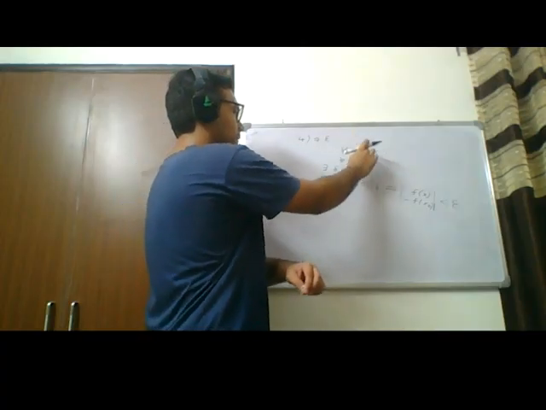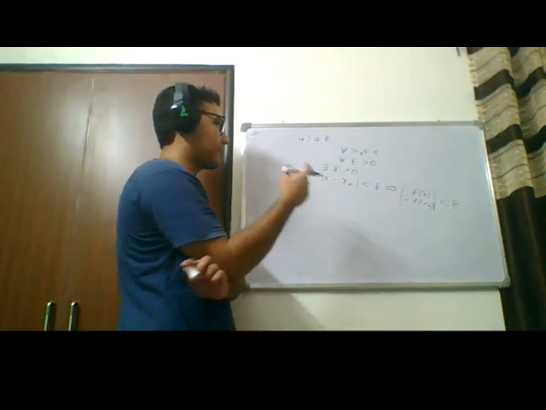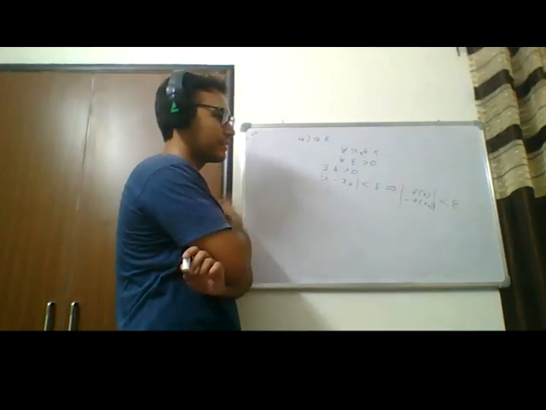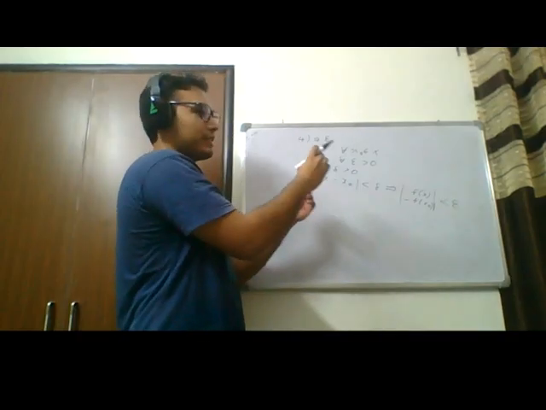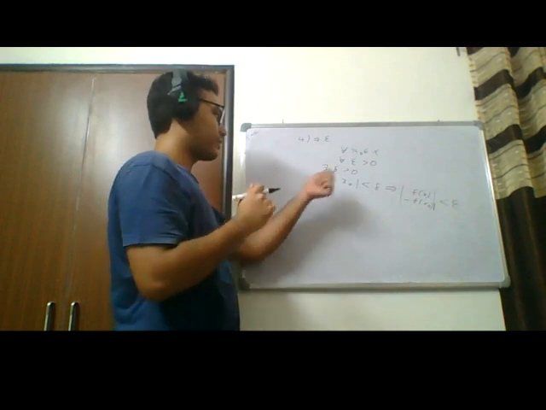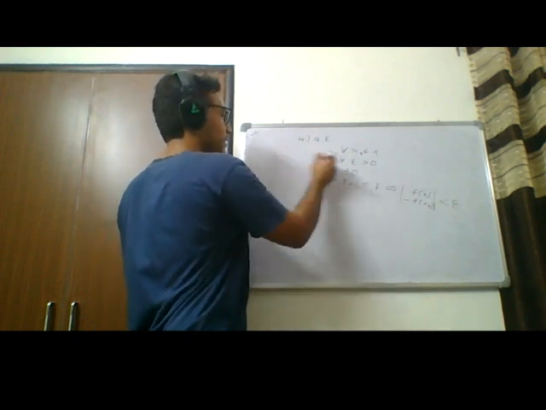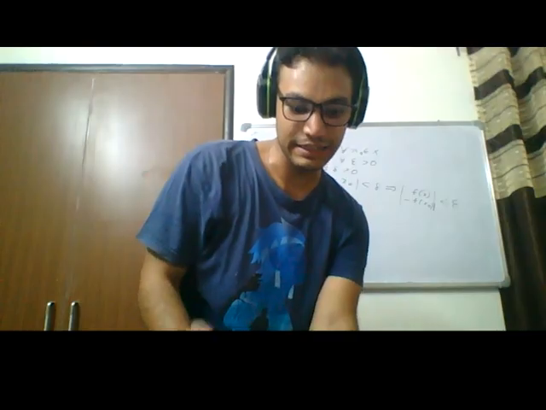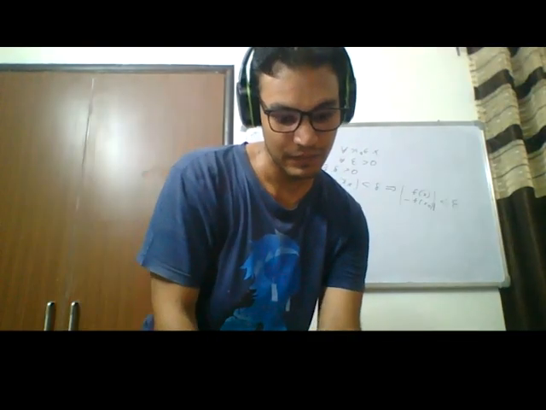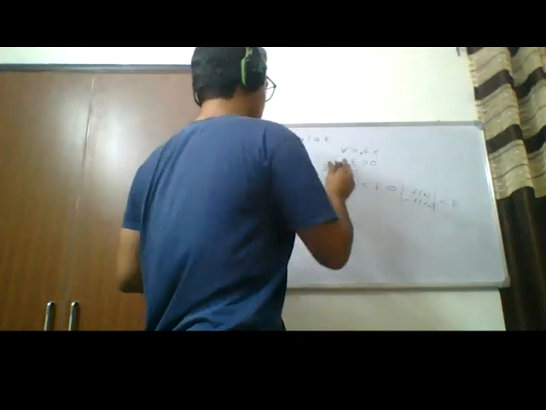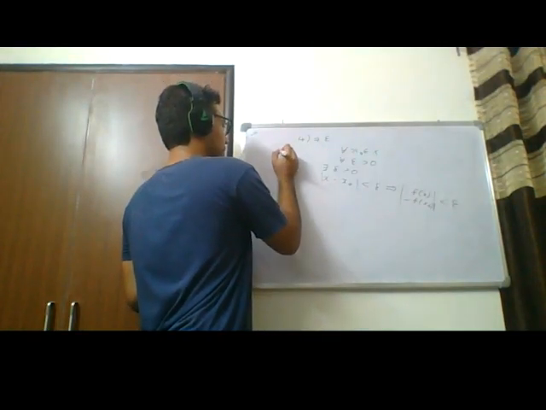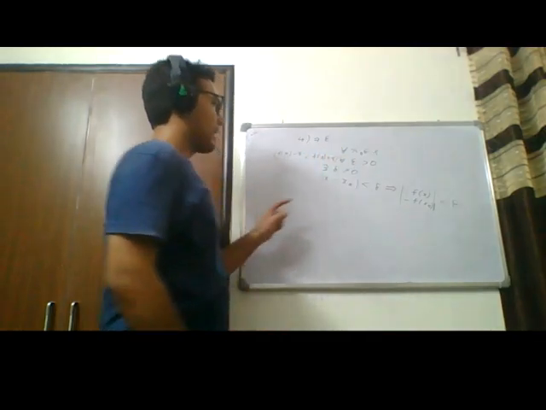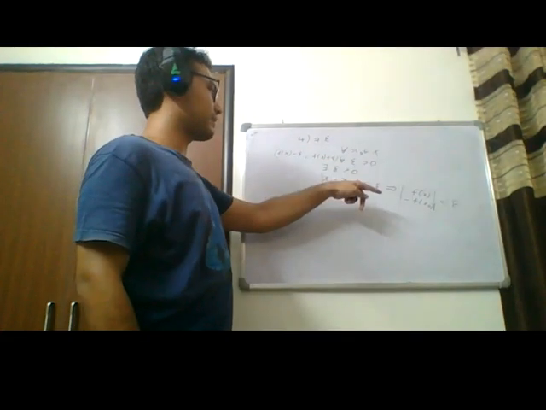We just have for all v, right? So for all v, there exists a basis element, and the basis element would be determined by this epsilon. Why? Because in any open set, you can always find a basis element, and in the standard topology, that basis element is going to be of the form. So we need a neighborhood of f of x, right? That's the criteria. I'll just check. Yeah, every neighborhood of f of x. So it's going to be of the form f of x minus epsilon and f of x plus epsilon. That's the basis element. And so for all v, there exists epsilon greater than 0.